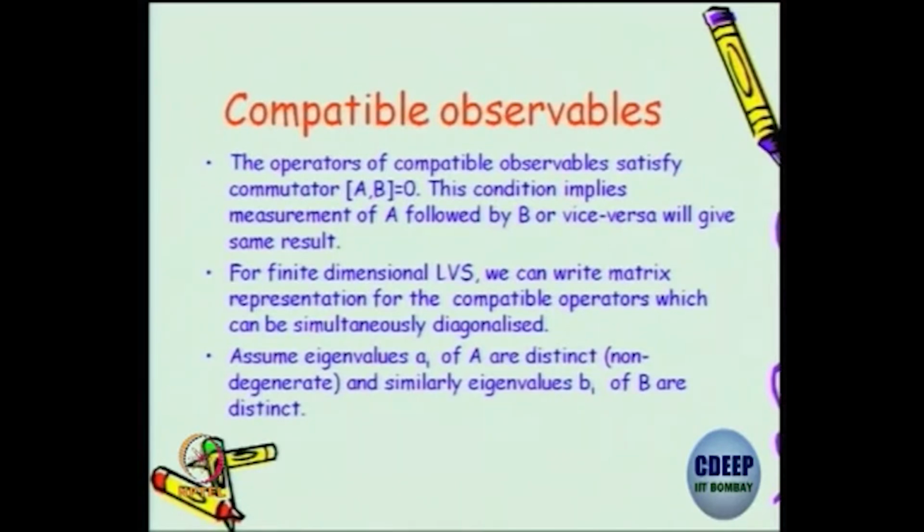This is a very special situation. You could have situations where some operators may have 2 eigenvalues being the same, which will give you the degenerate situation.